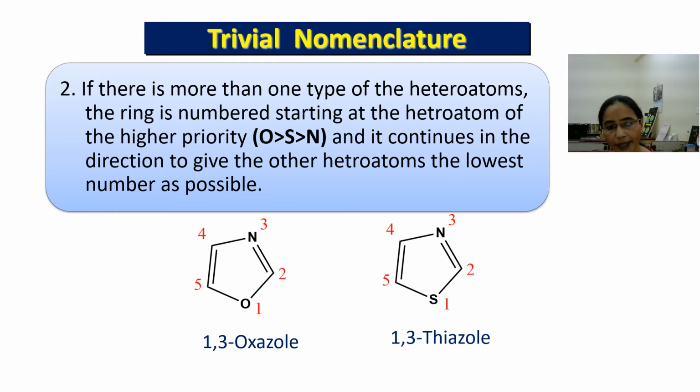And in the second case, sulfur gets priority over nitrogen and the name becomes thiazole. Here the word thia is used for sulfur, and a 5-membered ring containing a nitrogen atom is classified as an azole, so the name becomes thiazole. So it is called thiazole.